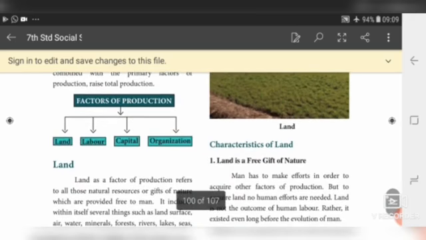Now we will see the factors of production and their characteristics. Land, labor, capital, organization. These are very important 2-mark questions and GK questions also. What are the factors of production? There are 4 important factors of production. Land, without land we can't work. Labor, worker. Capital means money. Organization, the total unit. First we will see land.